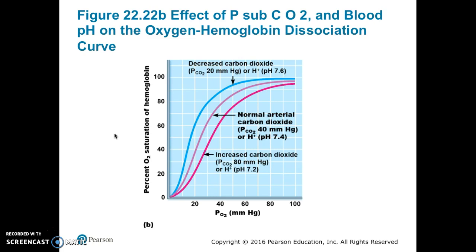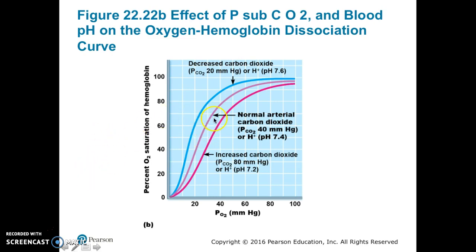This curve shows the effect of PCO2 and blood pH on the oxygen-hemoglobin dissociation curve. The normal CO2 and pH curve is shown in light pink again, and is in the middle. At increased partial pressures of carbon dioxide and lower blood pH, the curve moves to the right, as seen with the bright magenta line.